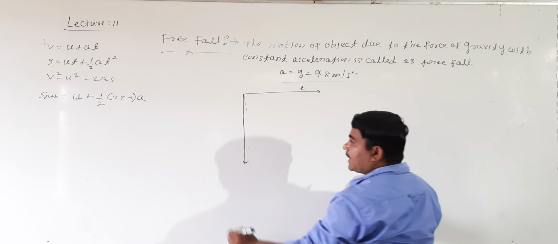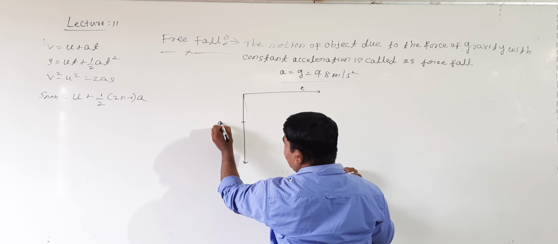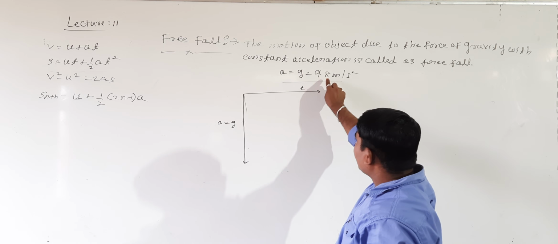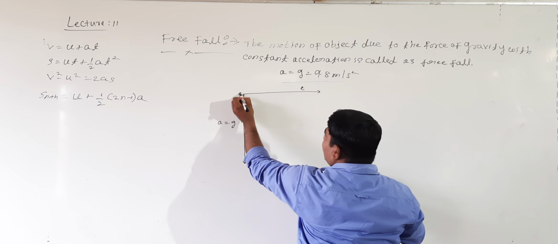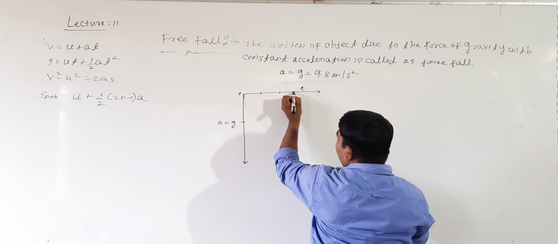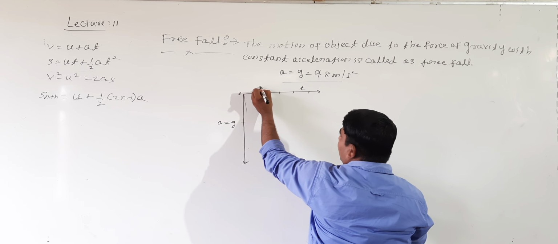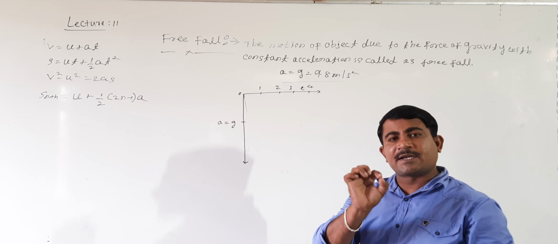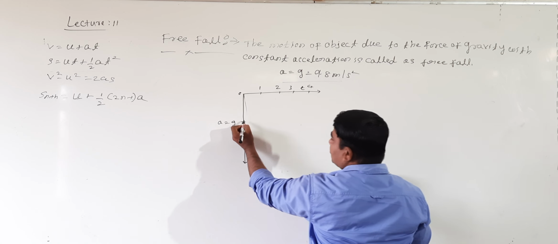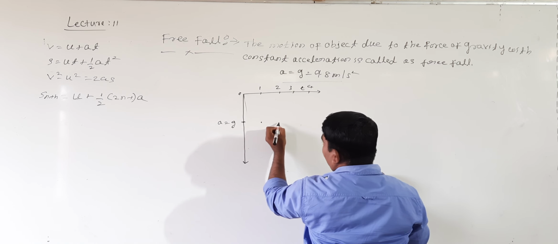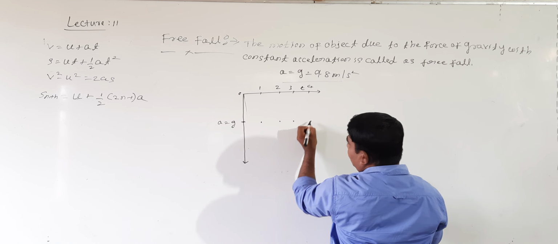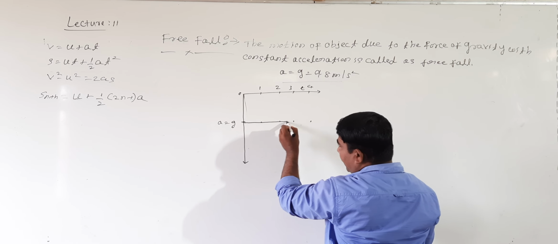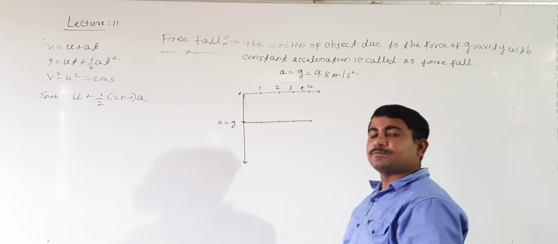This acceleration must be equal to the acceleration due to gravity. Acceleration at every point remains the same. I mean, for 0 second it remains the same, for 1 second, 2 seconds, 3 seconds, 4 seconds. Acceleration at every point remains the same for a freely falling body.